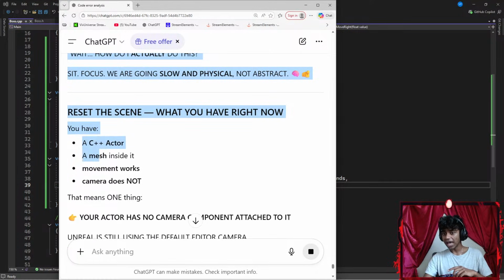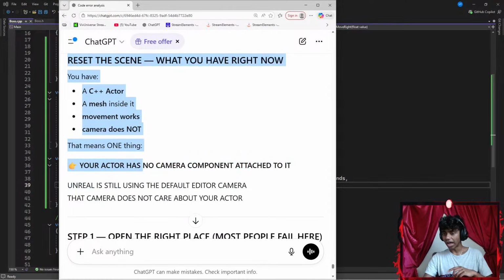What you have right now: a C++ actor, a mesh inside it, movement, but the camera does not follow. That means one thing: your actor has no camera component attached. Unreal is still using the default editor camera. That camera does not care about your actor.